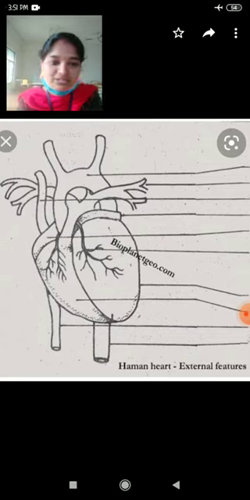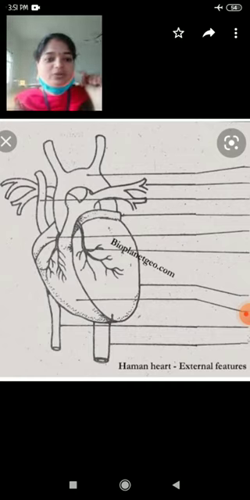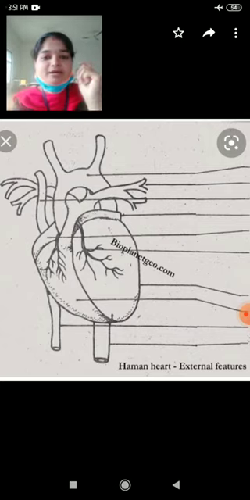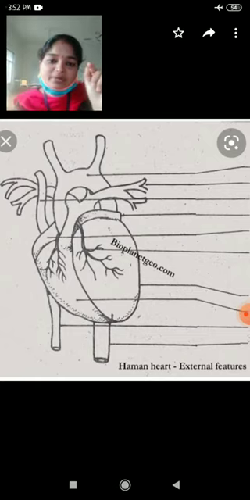Externally, the auricles and ventricles are separated by a transverse, that means horizontal, groove called the coronary sulcus. What we call that groove is the coronary sulcus.